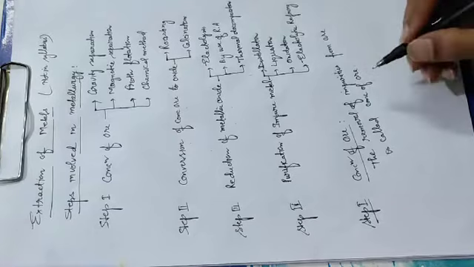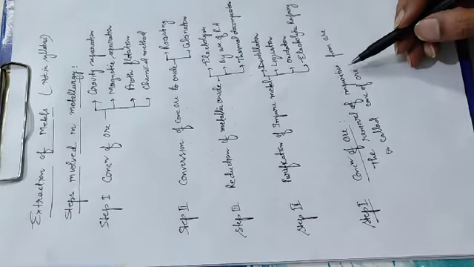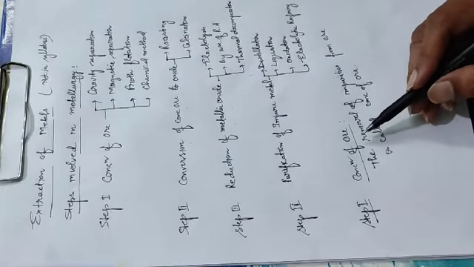You must be thinking, if we are removing the impurities, the name should be purification of ore, but the name given is concentration of ore.